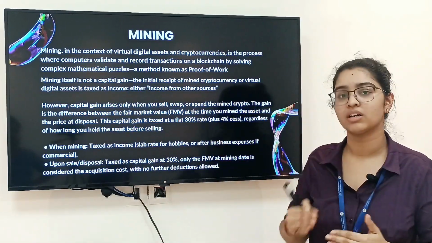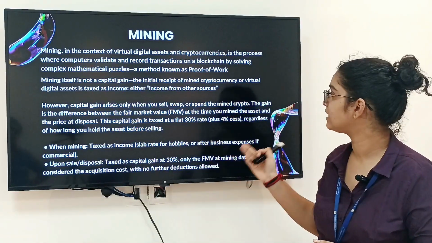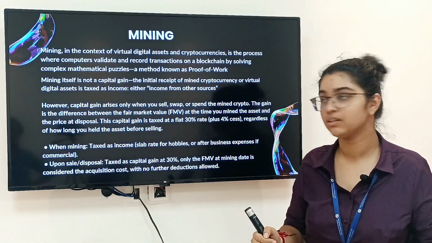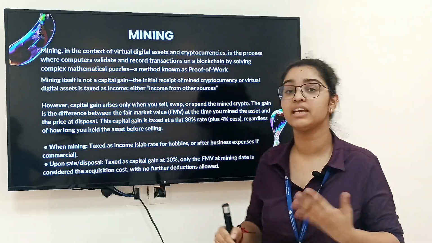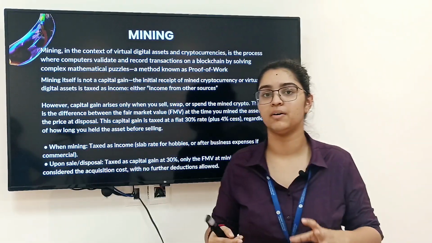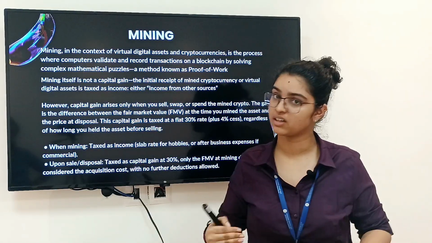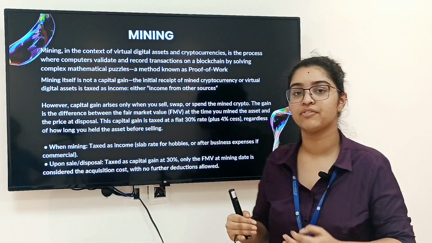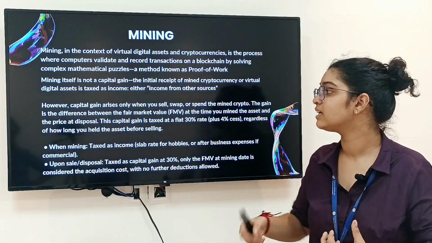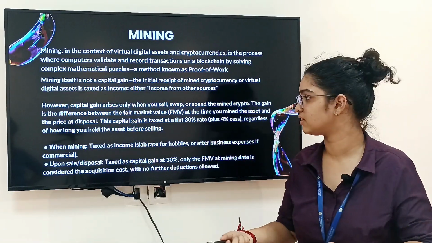Mining itself is not considered as a capital gain. The initial receipt of mined cryptocurrency or VDA is taxed as income from other sources. So in the process of mining, whatever you gain doesn't come under capital gain but under income from other sources. It is considered as capital gain only when you trade the cryptocurrencies or NFTs.